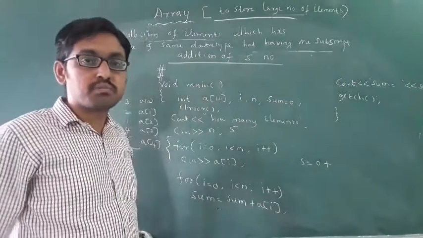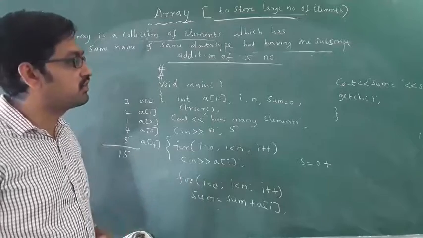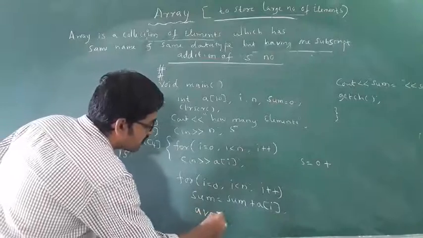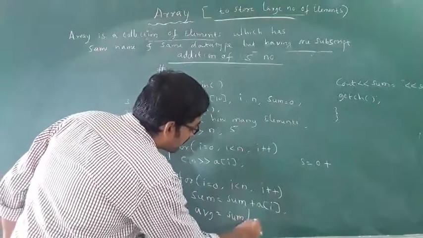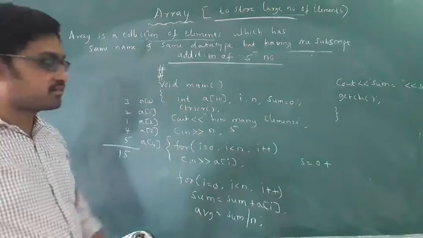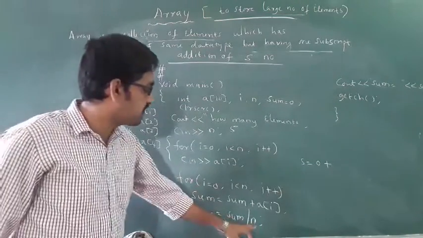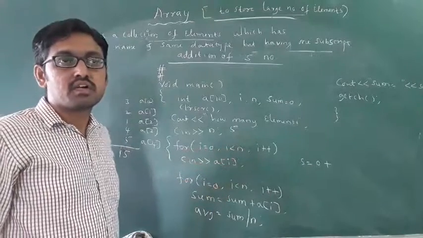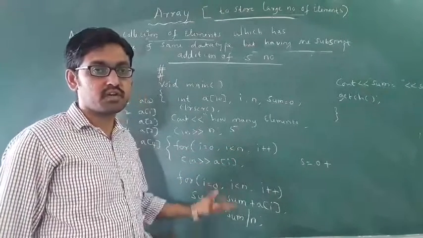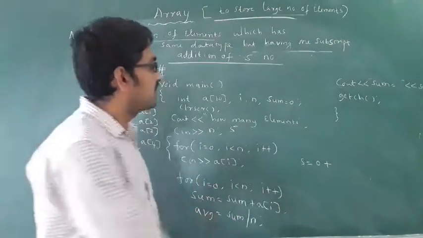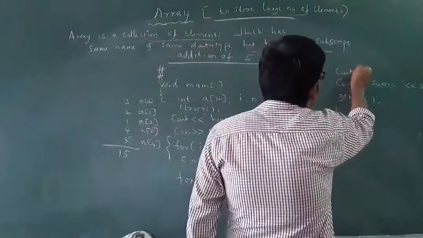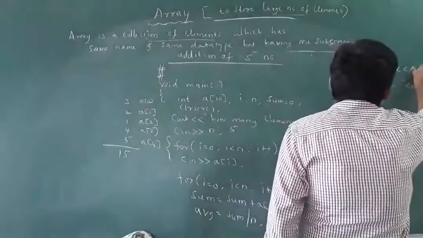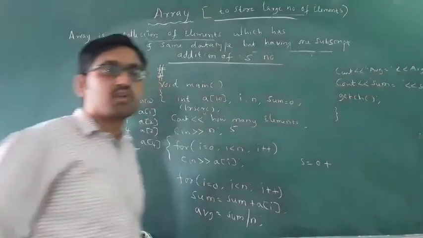Then how to display the average? Average of 5 numbers: just use the formula average equal to sum by n. How much sum has come here? 15. 15 by n, where n means 5. 15 by 5, how much? The answer is 3. Then you write cout average equal to average. This is the answer.